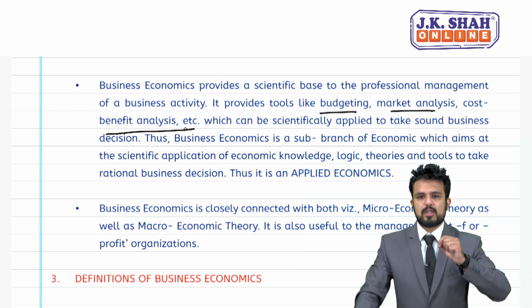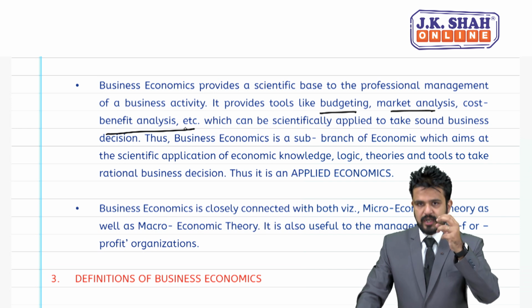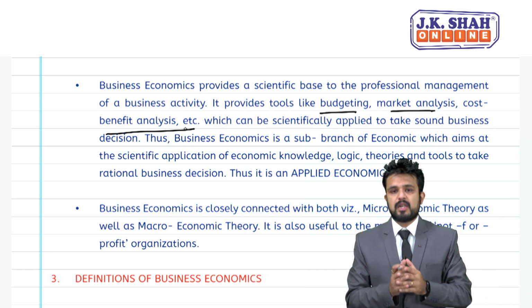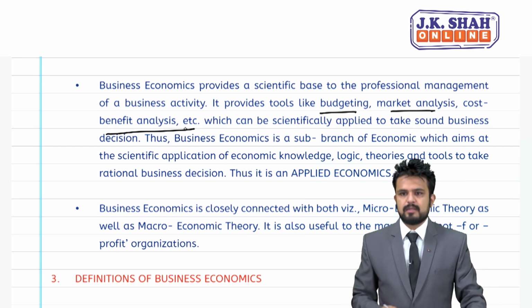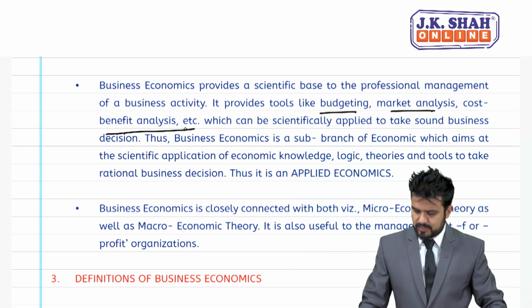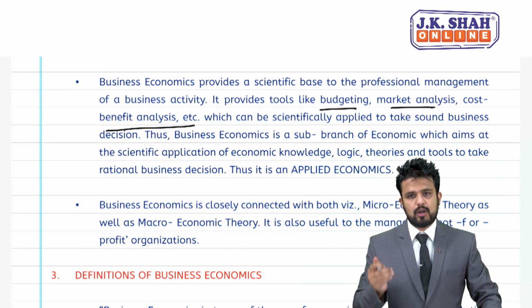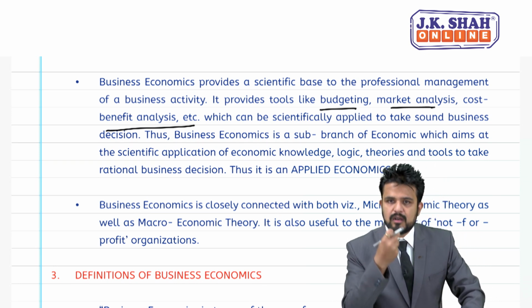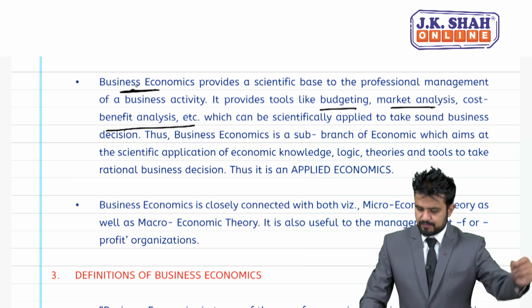So students, business economics will make use of certain tools like budgeting: how much budget we should prepare for a particular year, budget department wise, how much budget we should allocate for the marketing department, sales department, purchase department, likewise. Then market analysis: study about the market, the product, the competitors. And cost benefit analysis: what will be the cost incurred for producing a product and how much profit we can earn, how much revenue or yield we can earn after selling the product. So these points are basically connected with business economics.